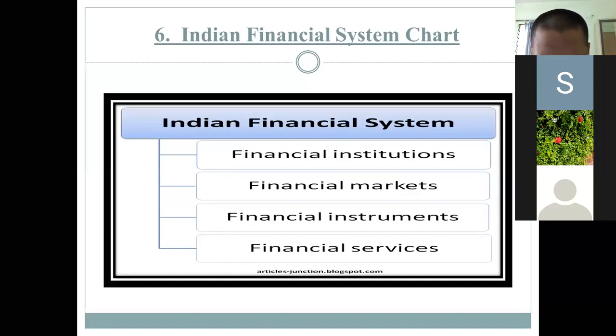Then financial instruments. Financial instruments are instruments through which money can be transferred for a short period of time. That is trade bills, bills of exchange, equity shares. All these are some examples of financial instruments. Then financial services.